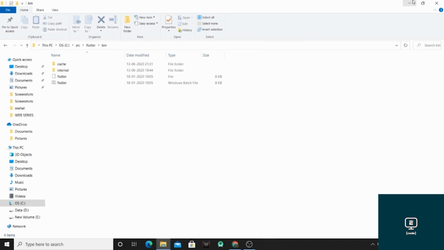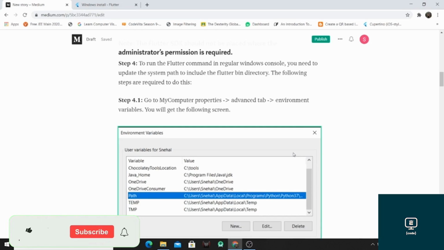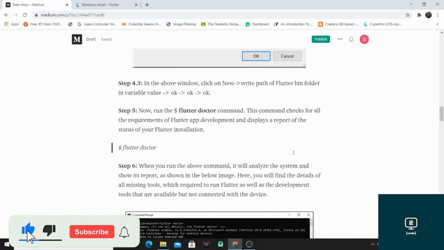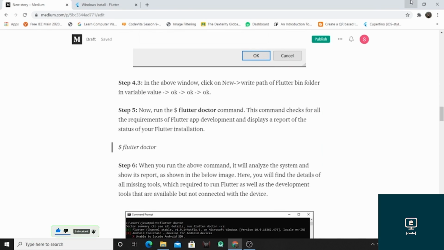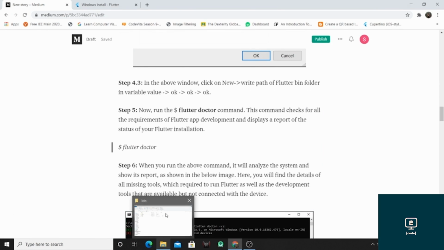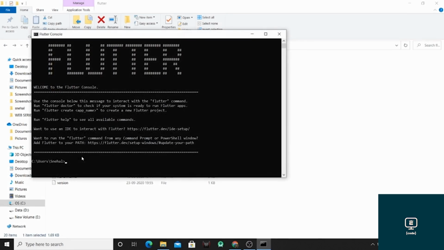So after that, you will find the path for the Flutter SDK in the environment variable. After that, what you have to do is run the flutter doctor command in the Flutter console. So for that, go inside the Flutter console and write the flutter doctor command.